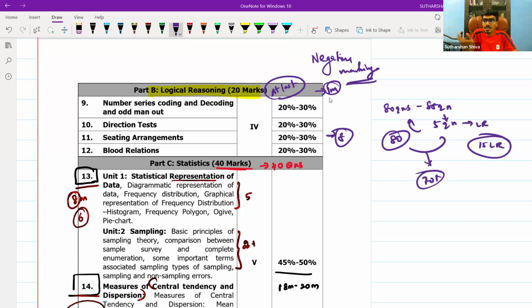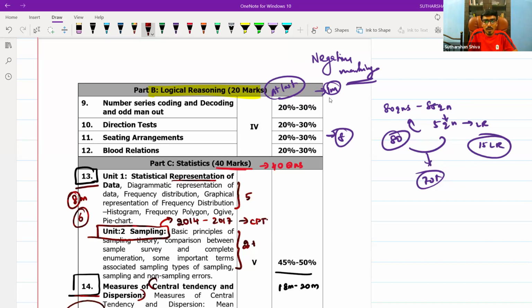Now matrices and time series is gone. We are having very limited quantity of portion. This sampling topic is new to you, but it is taken from the 2014 to 2017 CPT syllabus. I am having the book, I will show you.